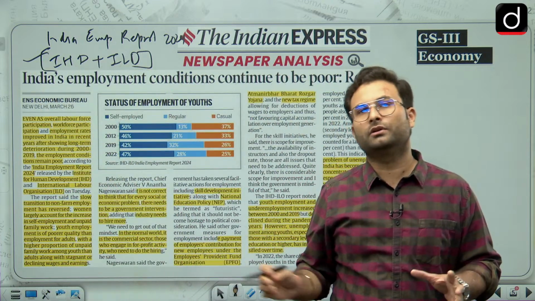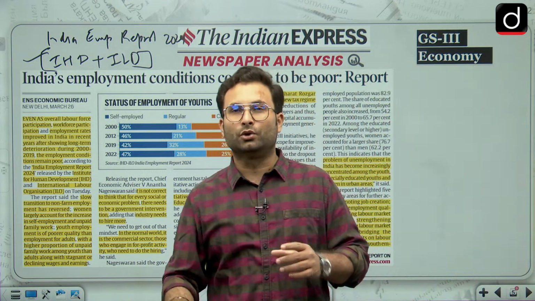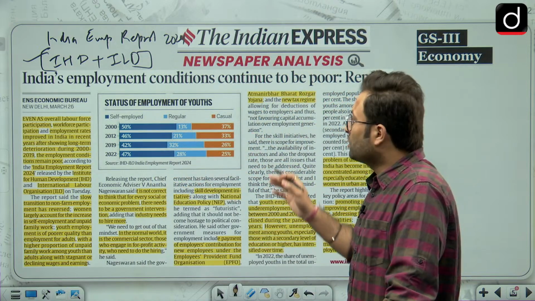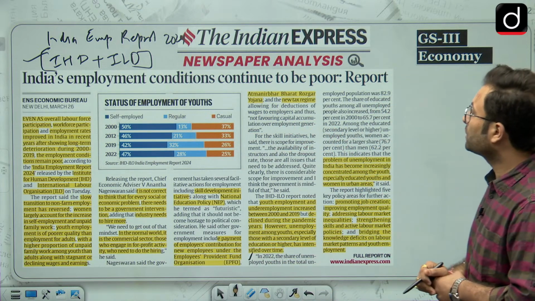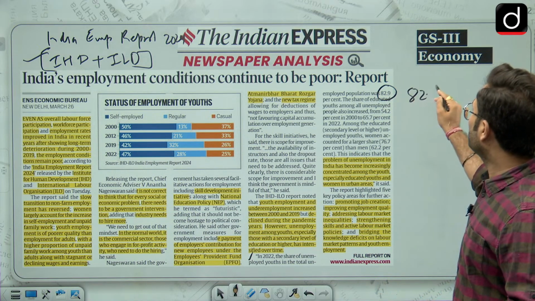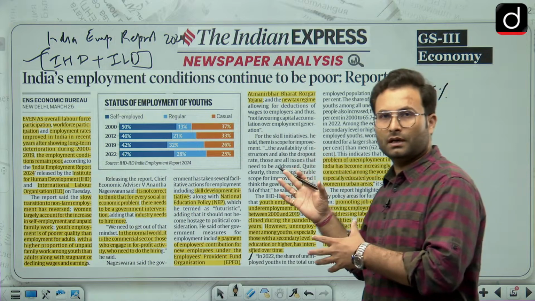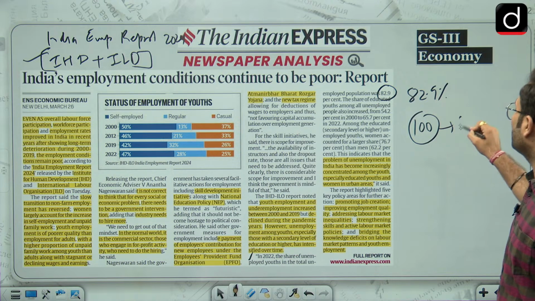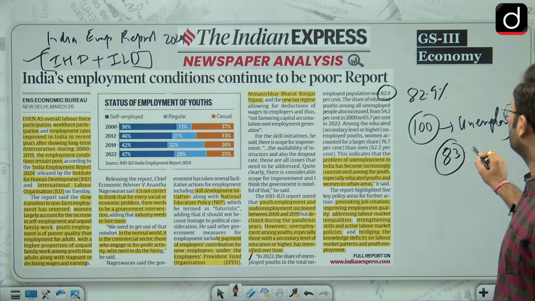Generally they don't ask for these unpopular organizations, but I would suggest that if it is in the news, just keep a note of that. You don't have to go into the data of this particular thing, just know the trend, because these data are quite complicated. Here they have said that in 2022 the share of unemployed youth in the total unemployed population was 82.9%. So if 100 people are unemployed, 82 or 83% are youth among them.